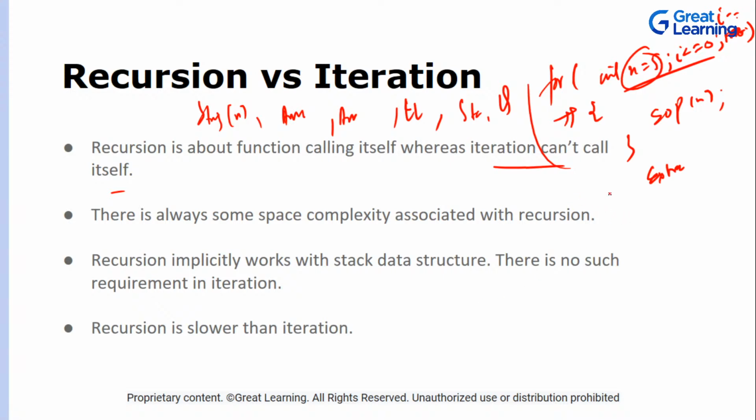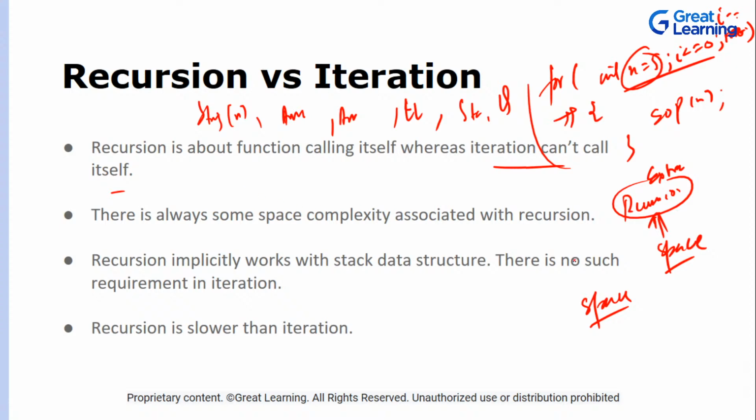As I told you earlier, when you are using recursion, there is something extra that you are utilizing, that is the space. But usually there is a trade-off between time and space, and usually space is ignored. If space is not ignored, it will be specified in your question: please take care of space. That means I want a space efficient algorithm, not time efficient. At that time, there's a trade-off. Trade-off means either go for space efficient or go for time efficient. So that thing is always there.